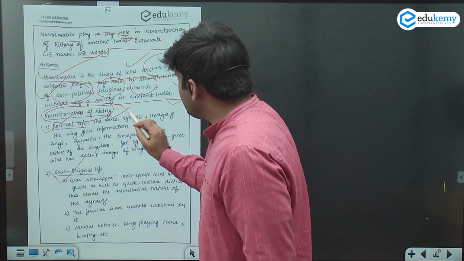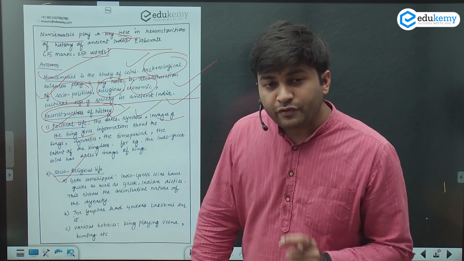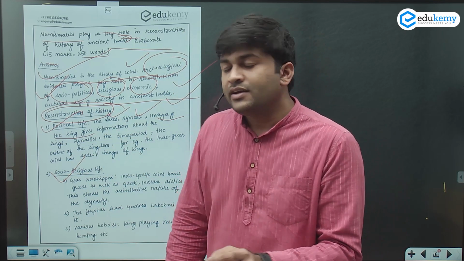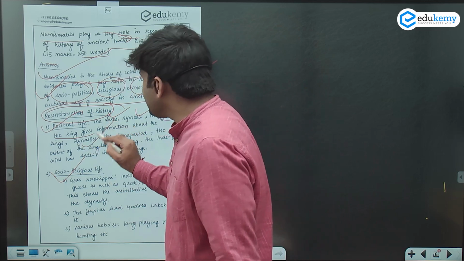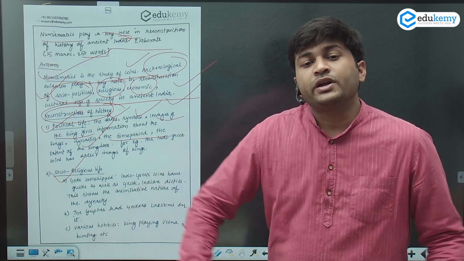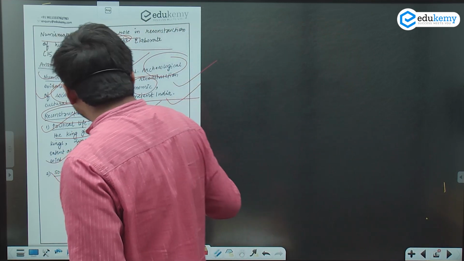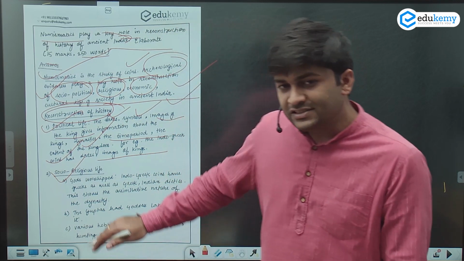So in political life, what are the different elements that we can reconstruct? The dates, symbols, images of the kings, that gives us information not only about the king but also about the dynasties, the time period, the extent of the kingdom. For example, the Indo-Greek coins have dates and images of the kings, as discussed earlier.